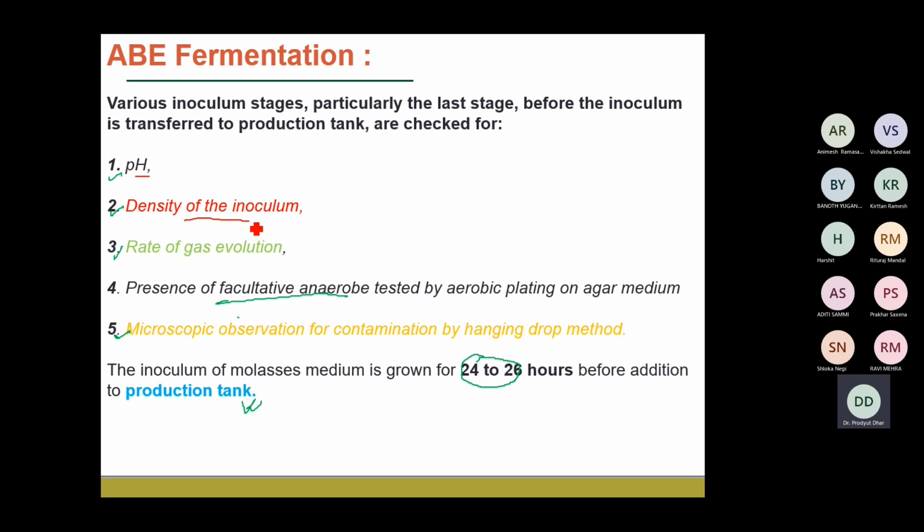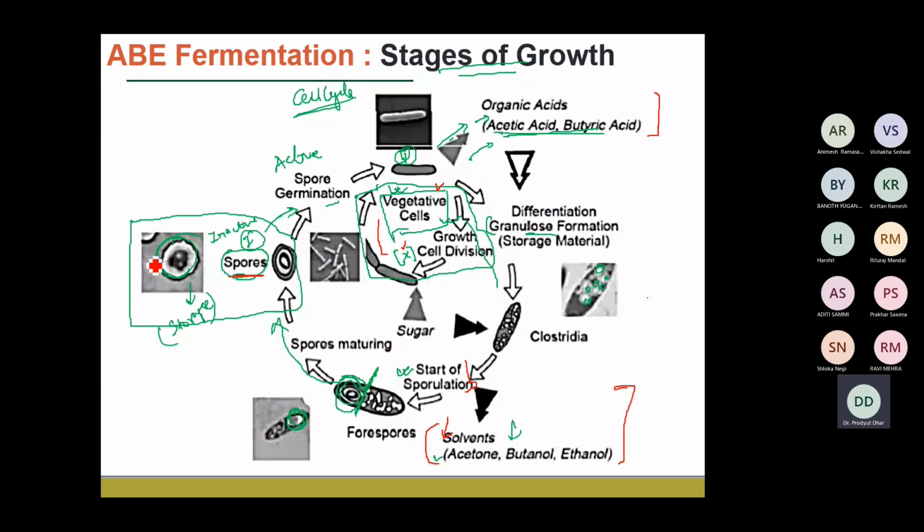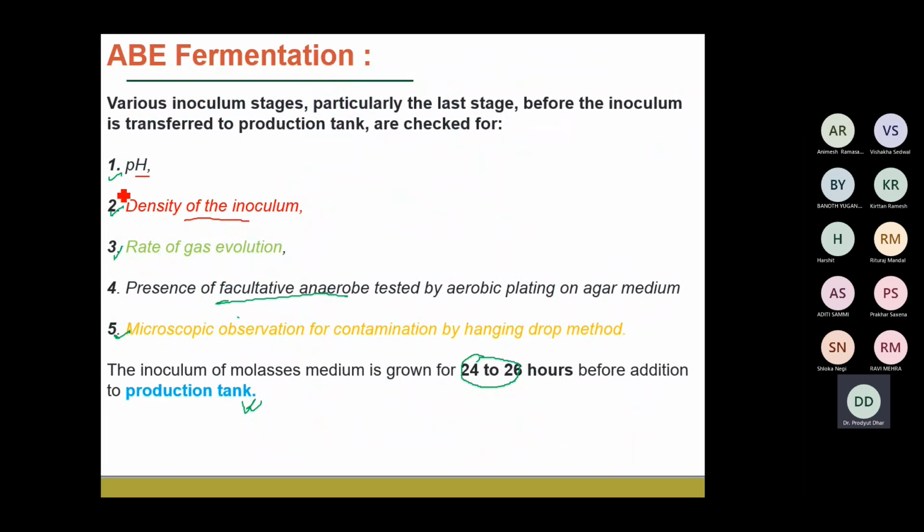Why is it so? Because, as I have discussed, as the Clostridium grows, it changes its state from the vegetative cells to the spores. When the cells and the spores are in a spherical shape, right? You can see from the diagram. And when it is in the vegetative state, it is elongated. So there is a drastic change in the density of the biomass or the viscosity of the overall growth media. That's to understand the effect of the sporulation and all those things.